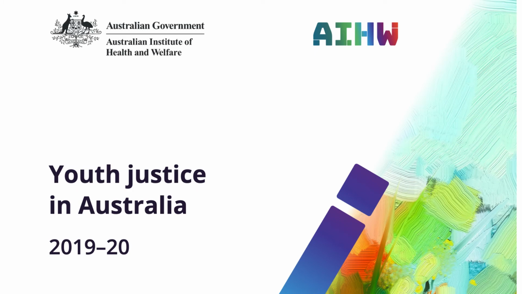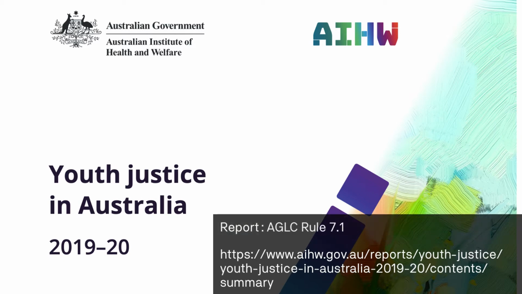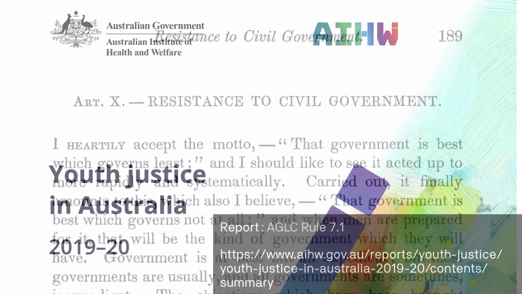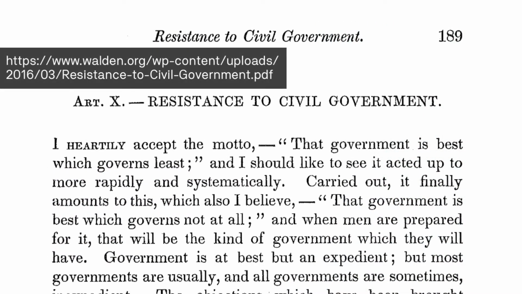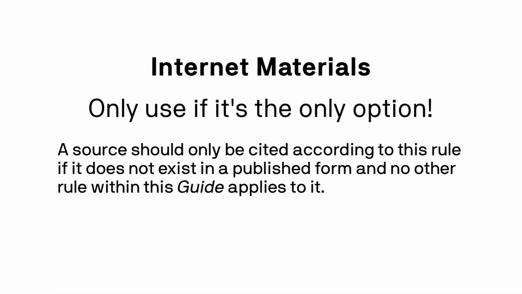For example, this report available online is material on the internet, but it is a report and should be cited as a report using Rule 7.1, not as internet material. The same can be said in referencing this chapter available online. Because it was originally published in a print book, you would cite it as a chapter in an edited book using Rule 6.6.1 and not as internet material. The only time you should be using Rule 7.15 internet materials is for a website that has no other alternative format listed in AGLC 4.